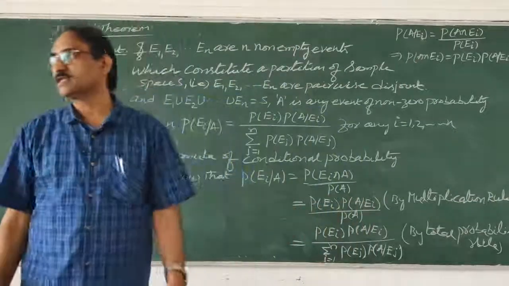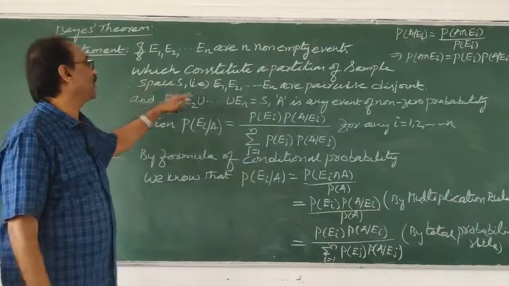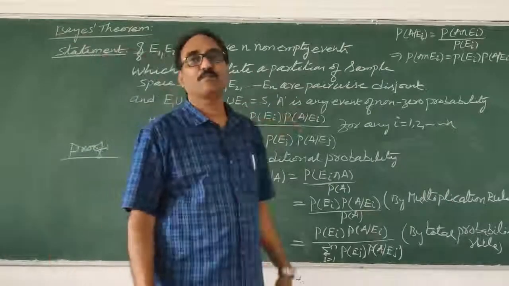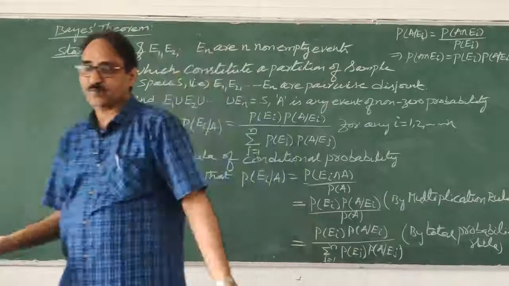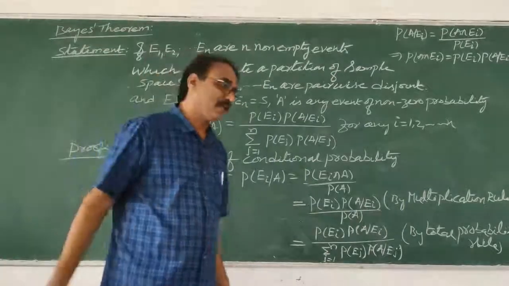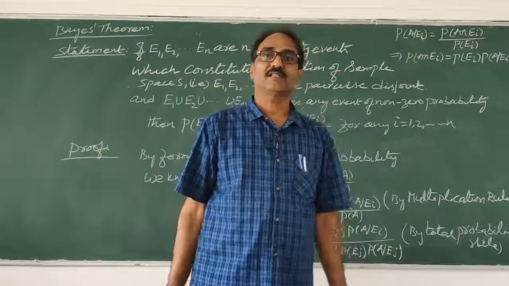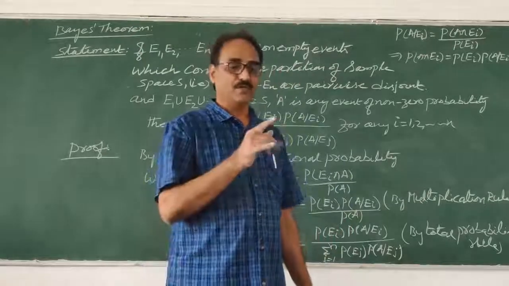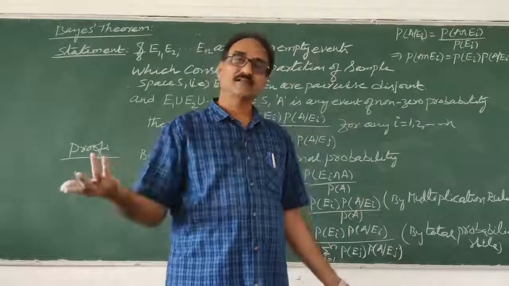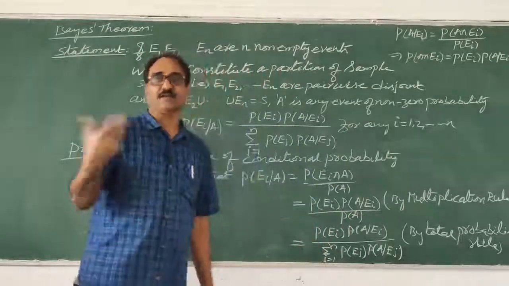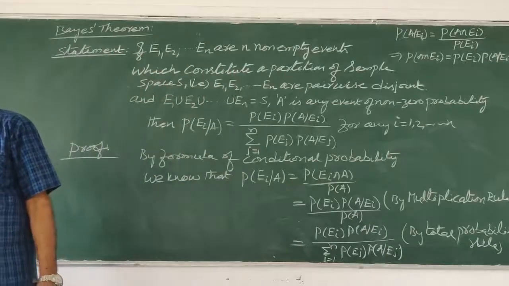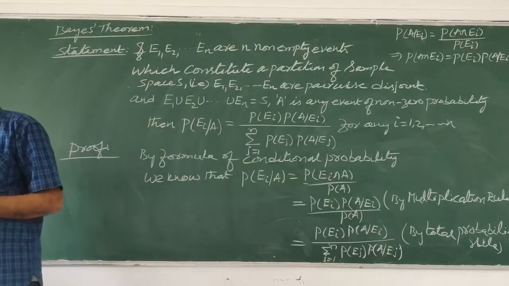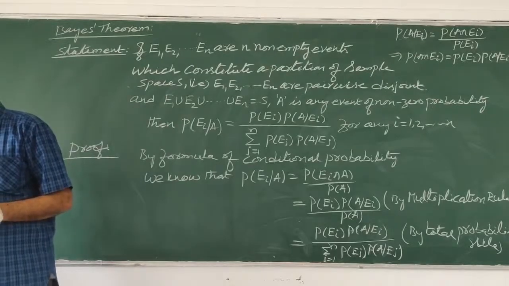Generally E1, E2, up to En are there, no? They are called hypotheses. What it means is, when an experiment, for example, when a die is rolled, what sample points will you get? Six: 1, 2, 3, 4, 5, 6. That is called hypotheses. So we got 6 events in the sample space. So E1, E2 and so on up to En are called hypotheses. So this is called the Bayes theorem.